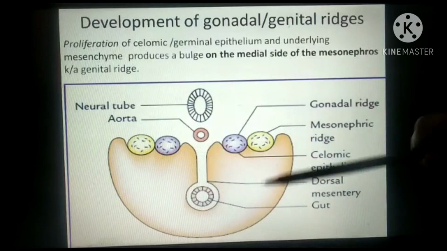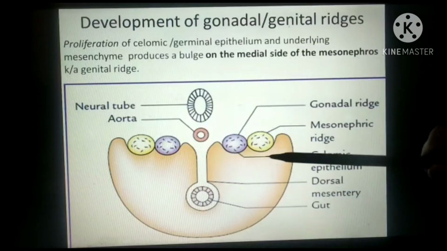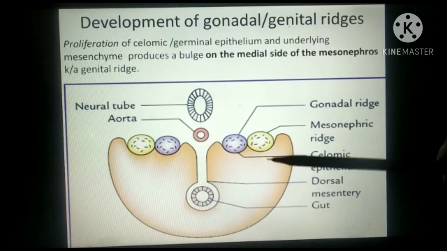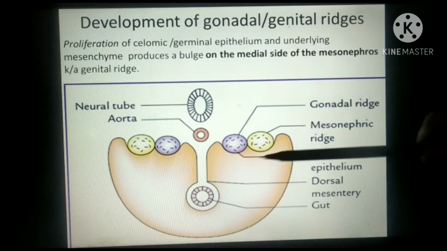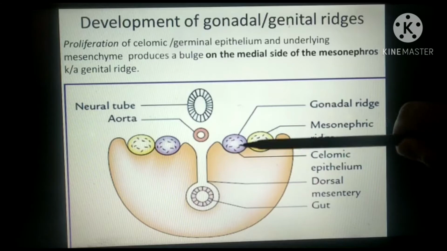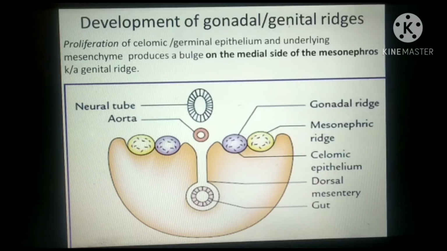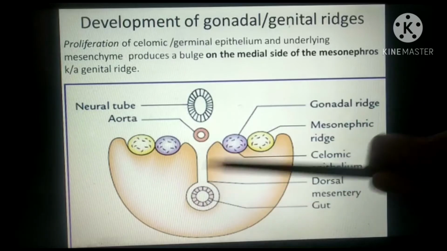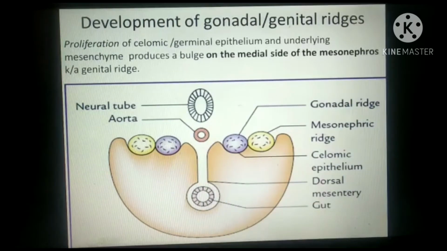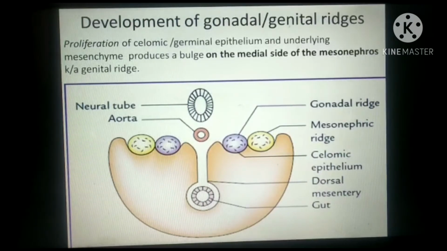This is the coelomic cavity, and this is the lining of the coelomic cavity, coelomic epithelium, and this part is the mesonephric region, and on the medial side of it gonadal ridge develops, and this is the dorsal mesentery of the hindgut. So on each side of the dorsal mesentery of the hindgut, this gonadal ridge develops by proliferation of the coelomic epithelium.